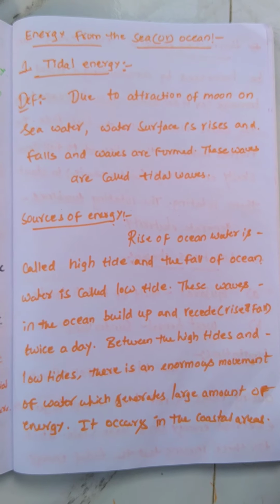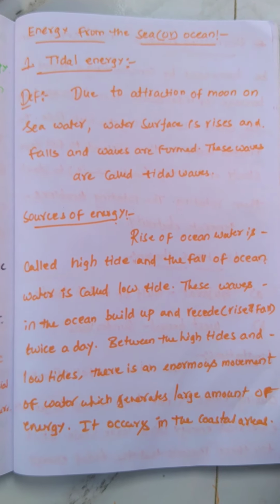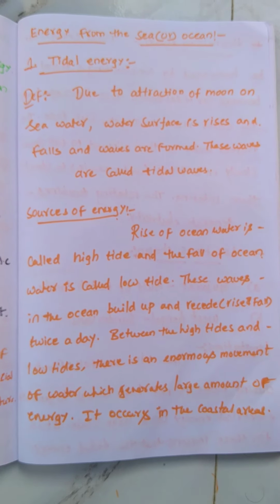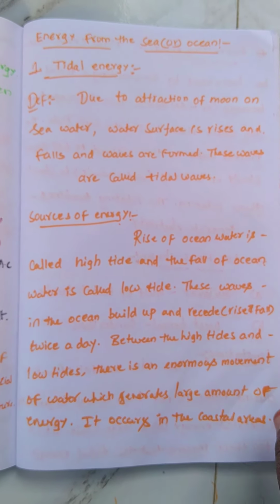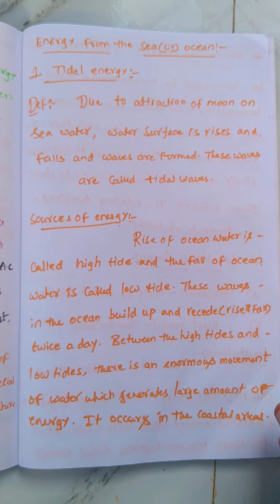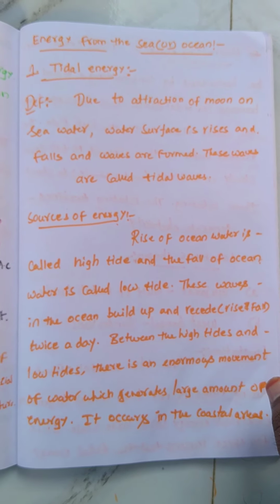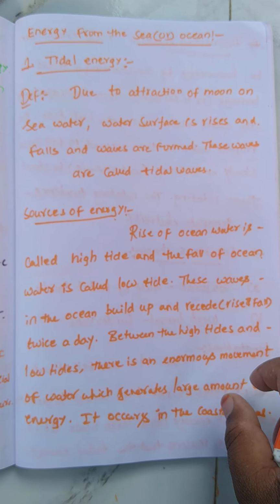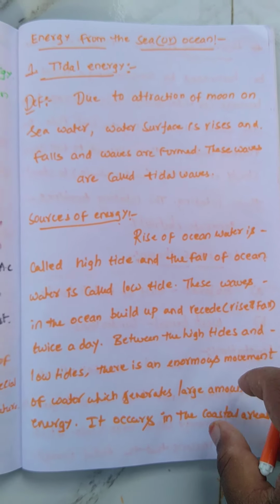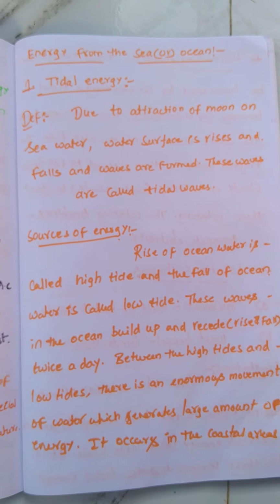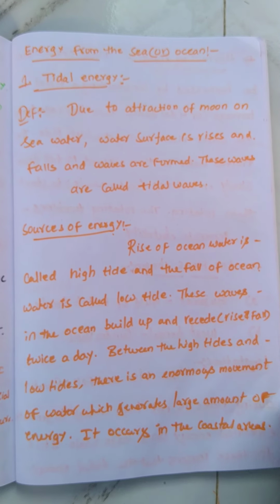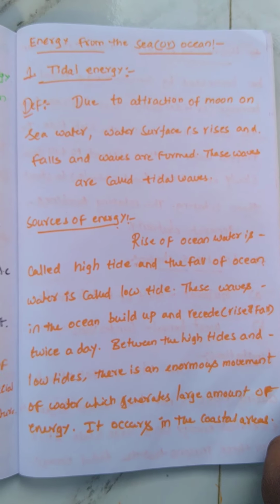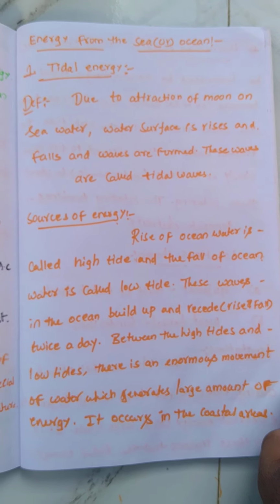Yes, dear students, today we are going to discuss one more concept: the energies from the sea or ocean. There are different types of energies we will discuss from the sea or ocean: tidal energy, ocean thermal energy, and geothermal energy. After that, only one concept remains, dear students, that is nuclear energy under nuclear fusion.